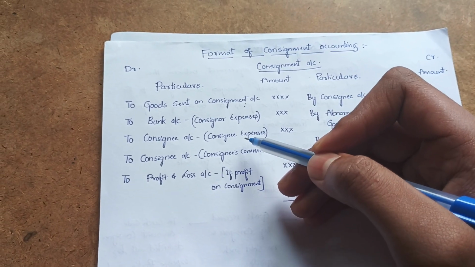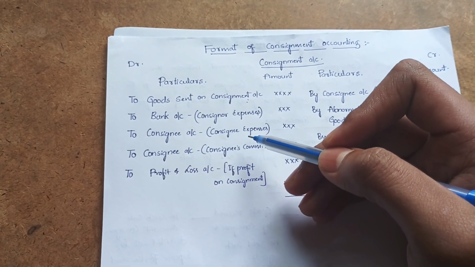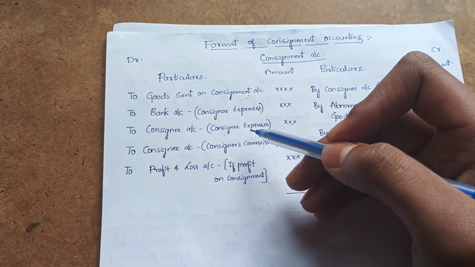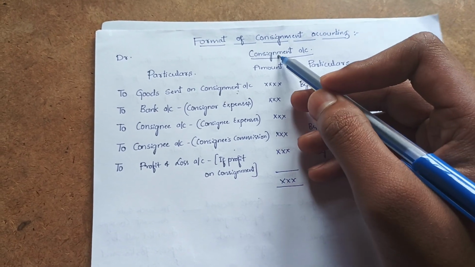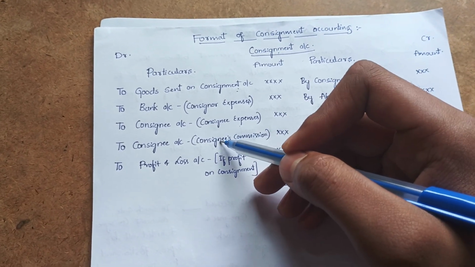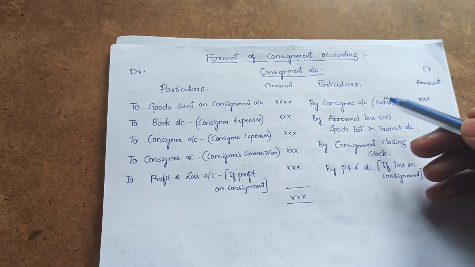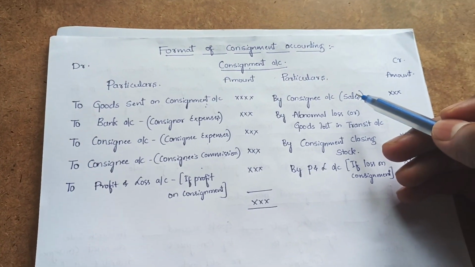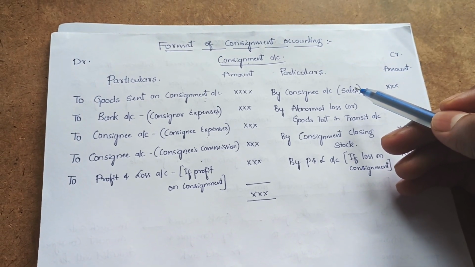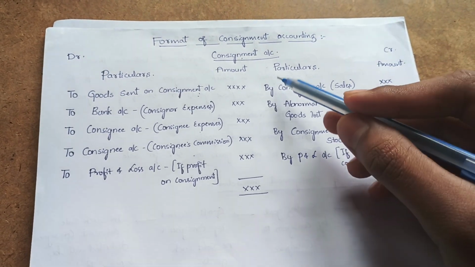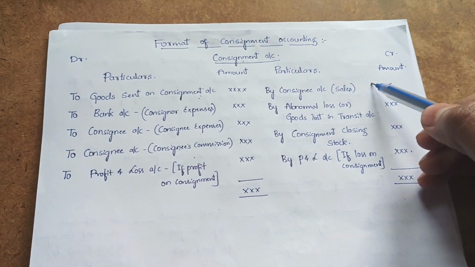Consignee account means the consignee's expenses, such as unloading charges, godown rent, selling expenses, we need to record here. And the consignee's commission, so consignment account debit to consignee account represents the consignee's commission. On the credit side, when the consignee is selling the goods, we represent that also by consignee account. Consignee account debit to consignment account is for selling the goods.